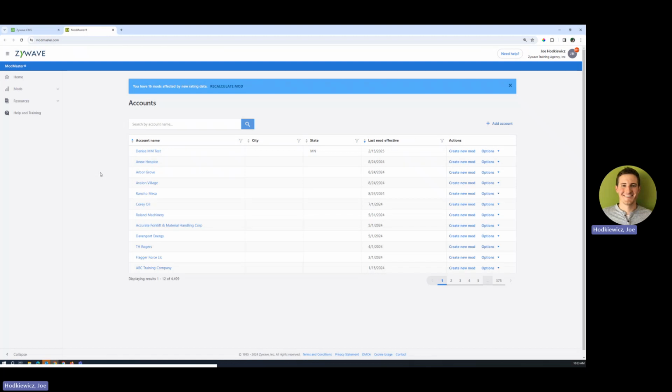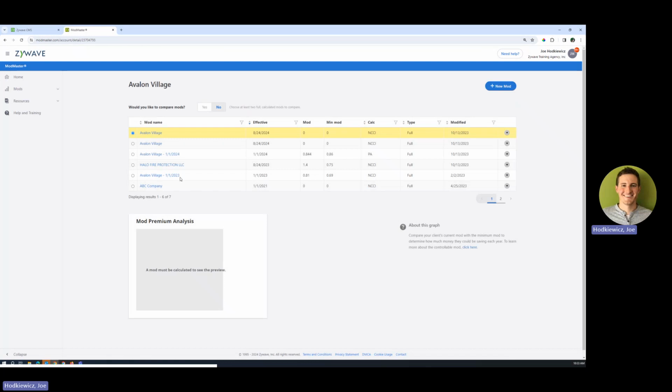Once this loads for me, you will see a few different accounts here within the system. So these would be your accounts. Who can you run mods for? If I were to open up Avalon Village, for example, it's going to historically show any mods or manipulations of a mod analysis that I have done.